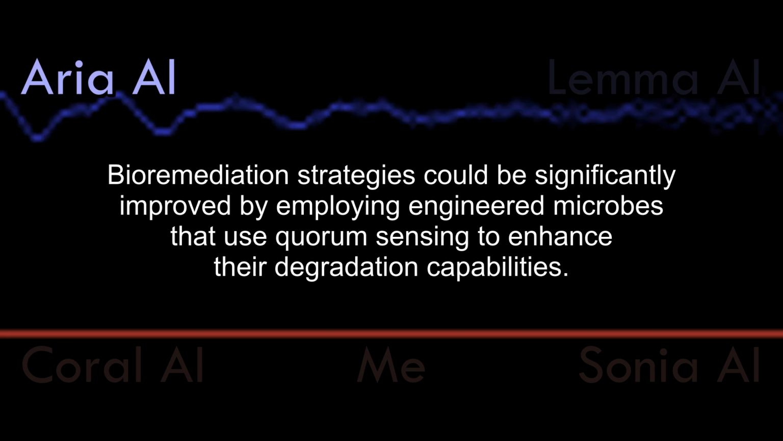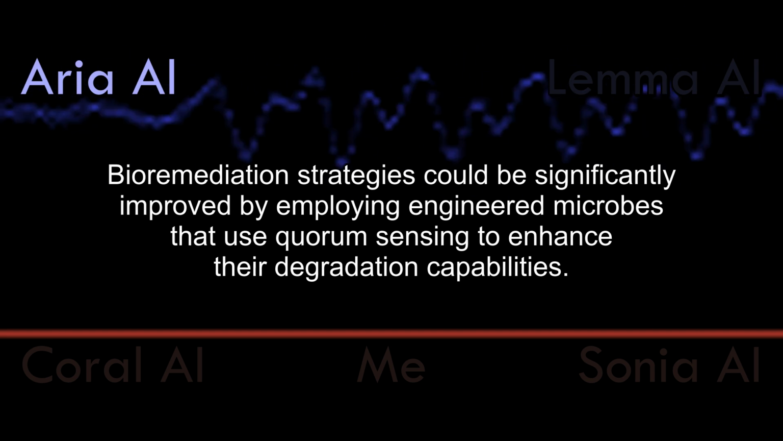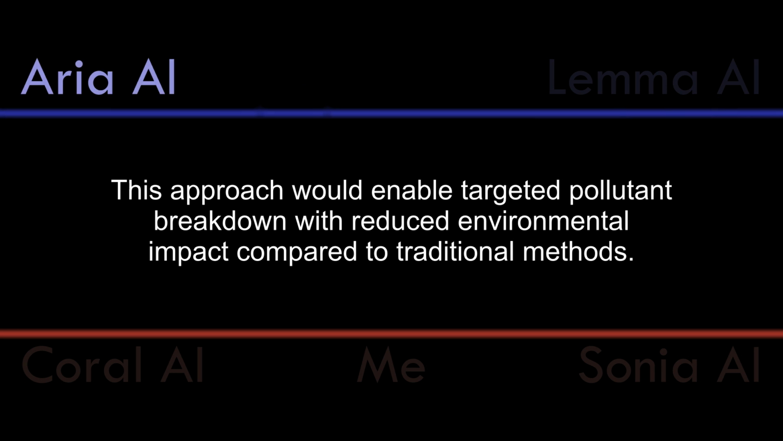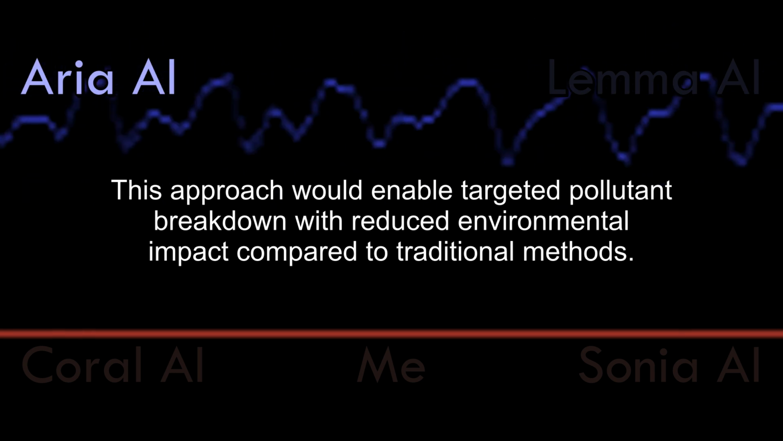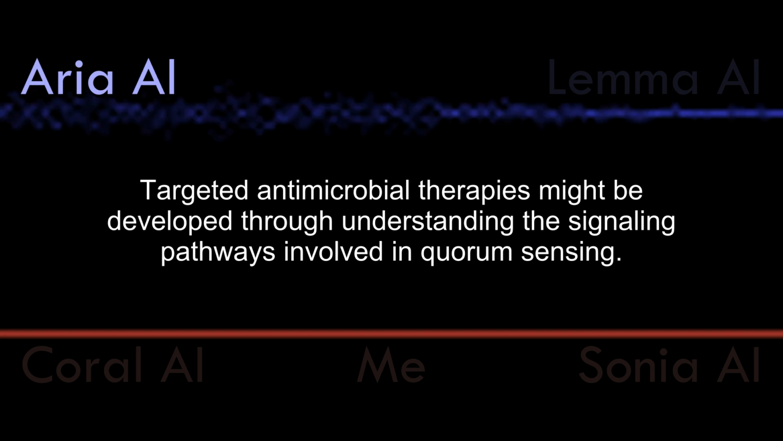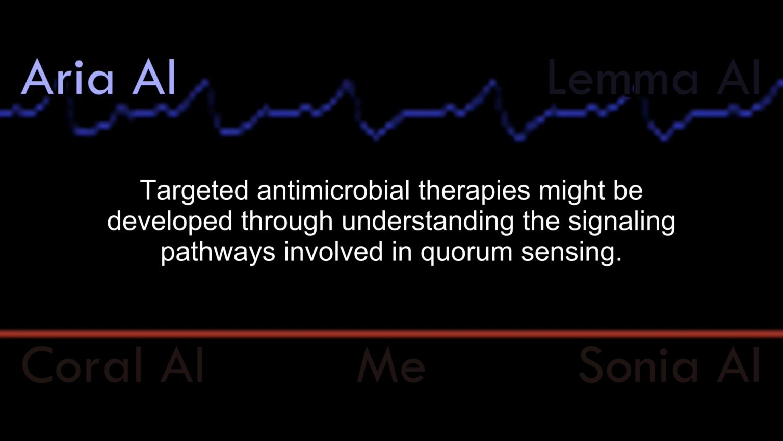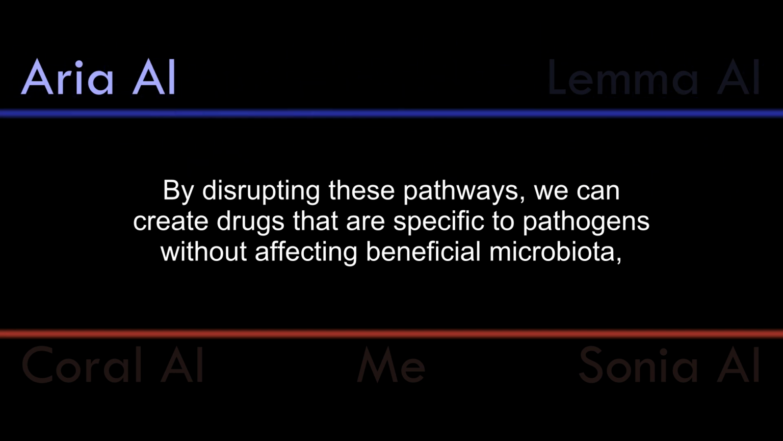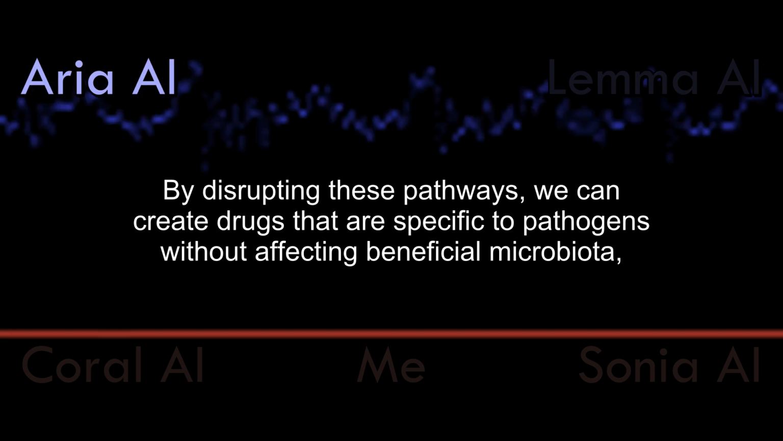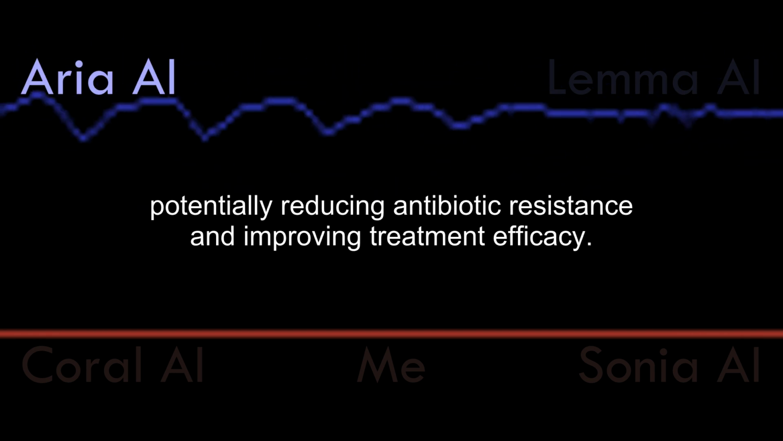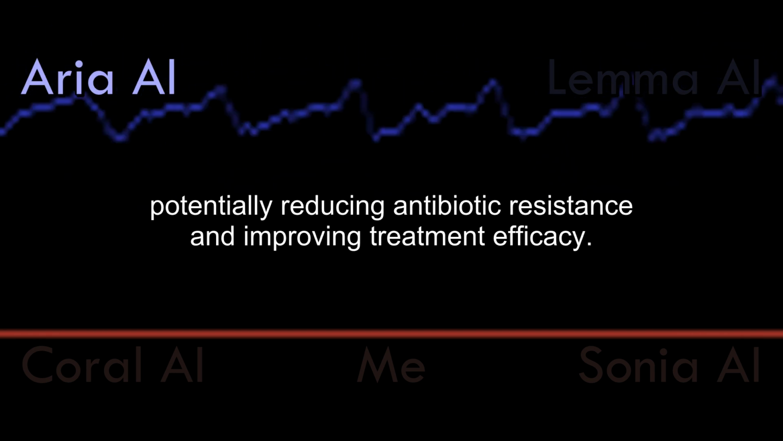Bioremediation strategies could be significantly improved by employing engineered microbes that use quorum sensing to enhance their degradation capabilities. This approach would enable targeted pollutant breakdown with reduced environmental impact compared to traditional methods. Targeted antimicrobial therapies might be developed through understanding the signaling pathways involved in quorum sensing. By disrupting these pathways, we can create drugs that are specific to pathogens without affecting beneficial microbiota, potentially reducing antibiotic resistance and improving treatment efficacy.